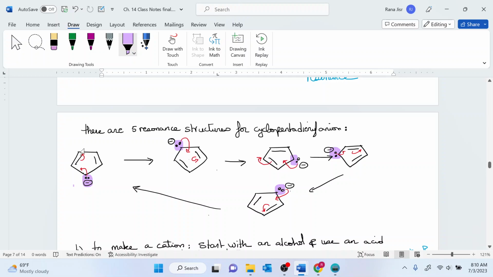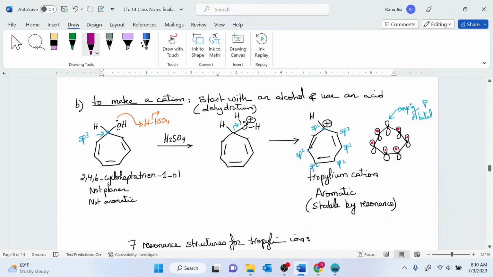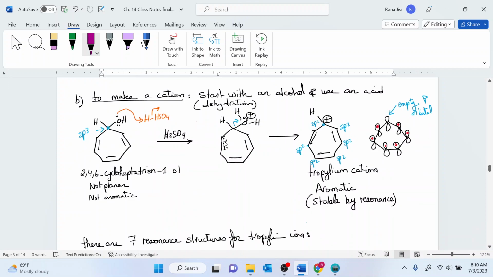So I have 5 carbons. The negative charge is going to be on each one of them, so I'm going to end up having 5 resonance structures. Now, to make a cation, you have to do a dehydration reaction, and you have to start with an alcohol. This is a secondary alcohol, so you are doing an E1 elimination, where water needs to leave to create a carbocation. And this is how you make cations in there.